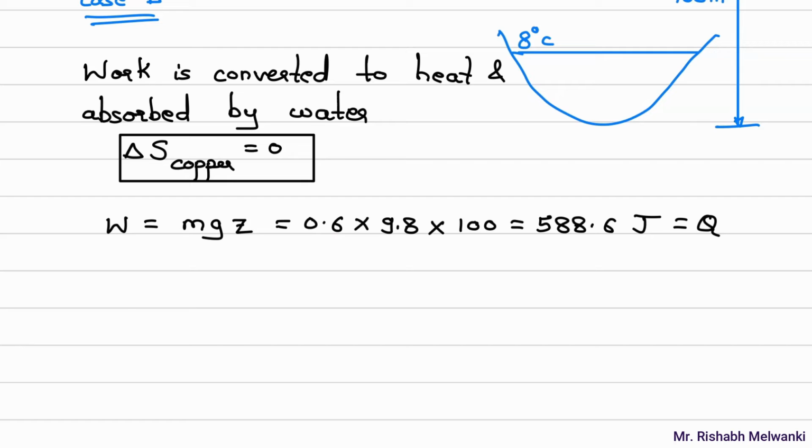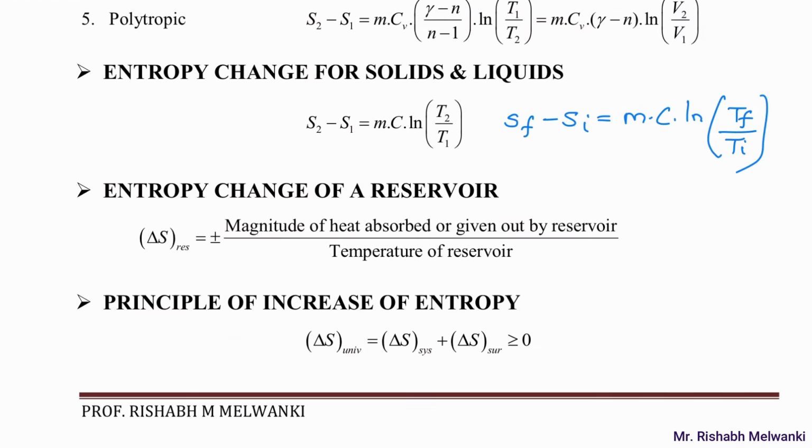So delta S of lake will be what? Delta S of lake, it will be heat gained by the lake. So I'll write down plus Q divided by temperature of the lake. Okay, since lake is a reservoir, what equation we have to use? We have to use this equation, and heat is absorbed by the reservoir, right?